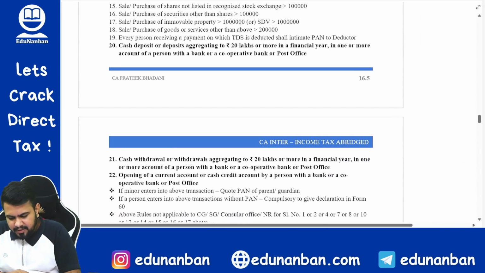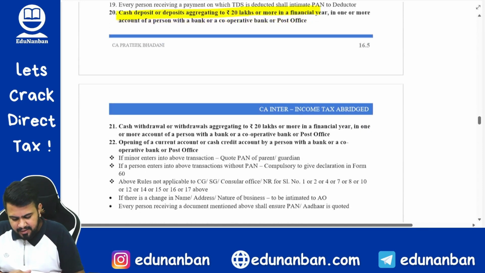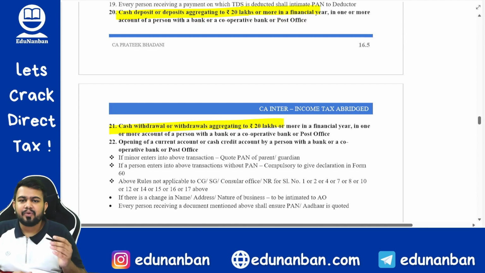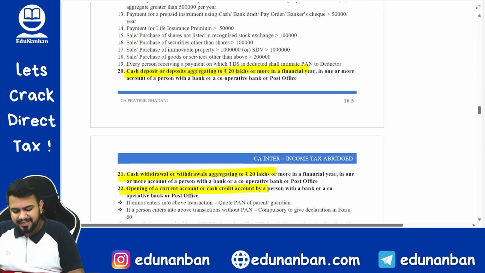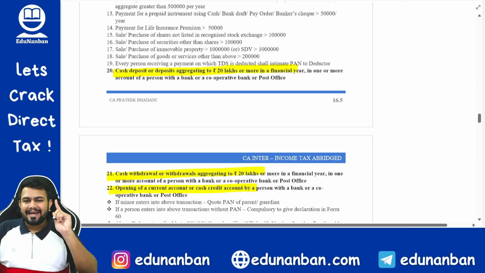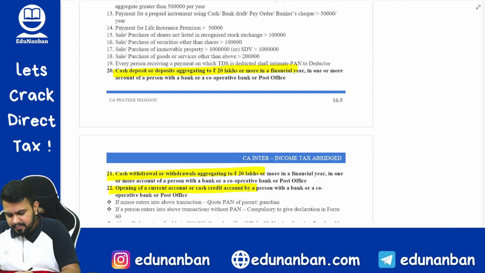Cash deposit or deposits aggregating to 20 lakhs or more in a financial year, cash withdrawal or withdrawals aggregating to 20 lakhs or more in a financial year, opening of a current account or CC account by a person. So for these 3 transactions also, getting a PAN number is compulsory, quoting a PAN number is also compulsory. If you are having my latest book, it will be there in the material itself.